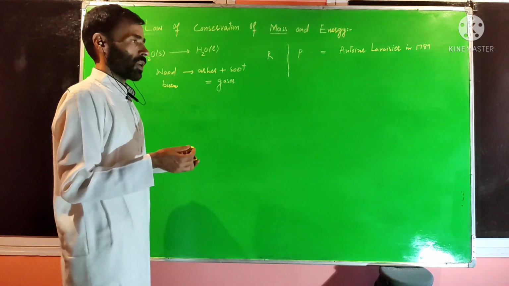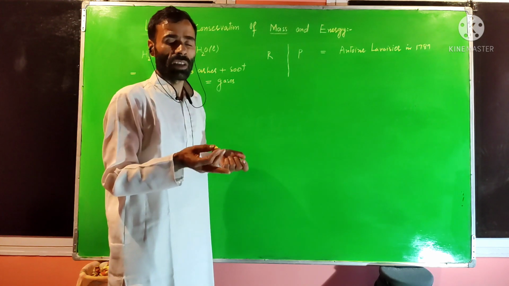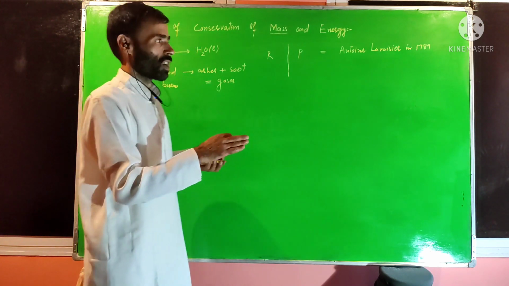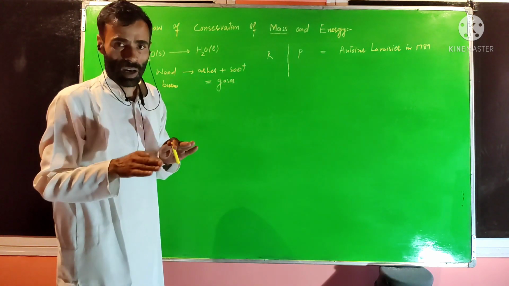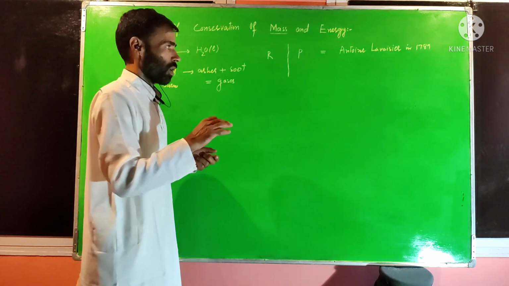From these experiments, we can say matter is indestructible, meaning matter can neither be created nor destroyed. So in an alternative way, we can state the law of conservation of mass: matter can neither be created nor destroyed.